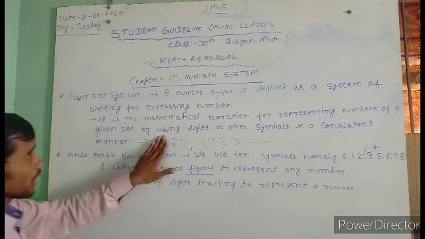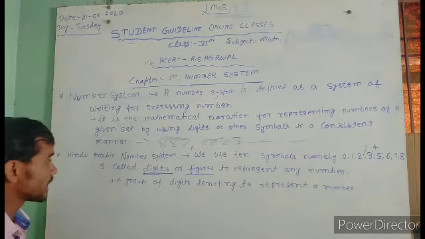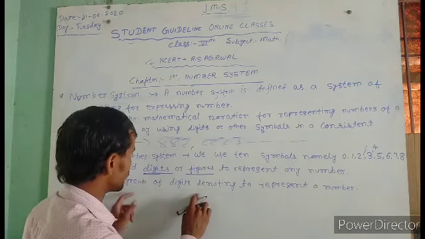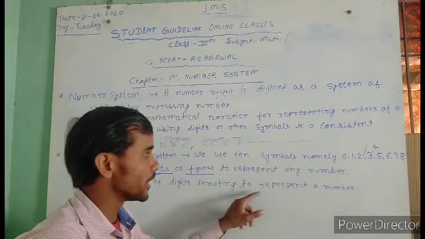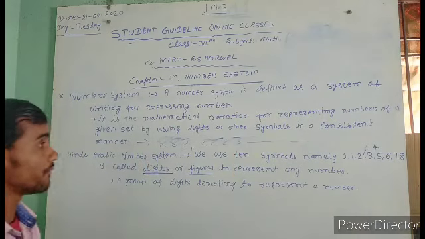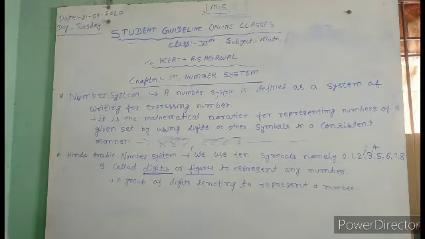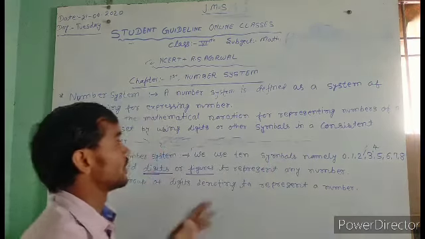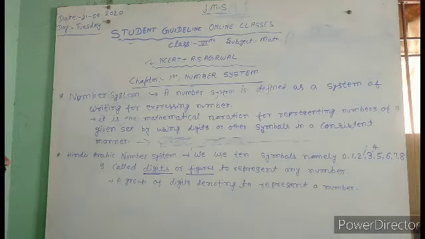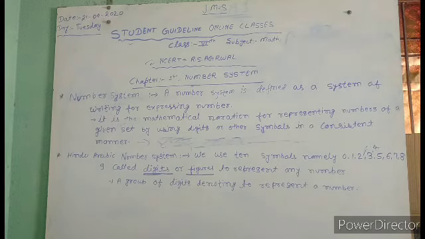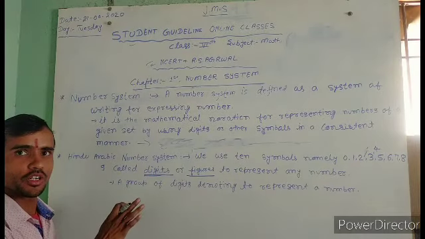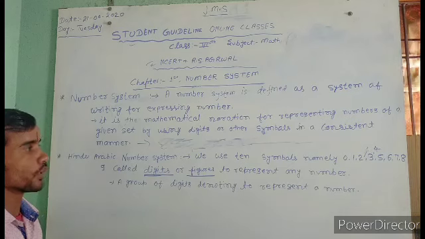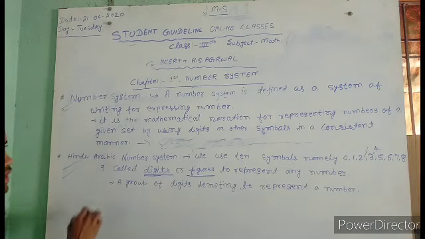Next, another type, a group of digits denoting the representation of a number. It means if you write any group. So that's our topic, and you also write it and take a screenshot. I think all students take a screenshot. Pause your video and write some points on the number system and Hindu-Arabic system. Okay, so make it fast.